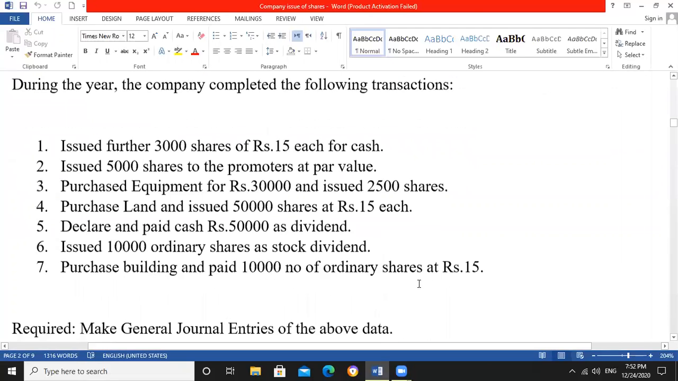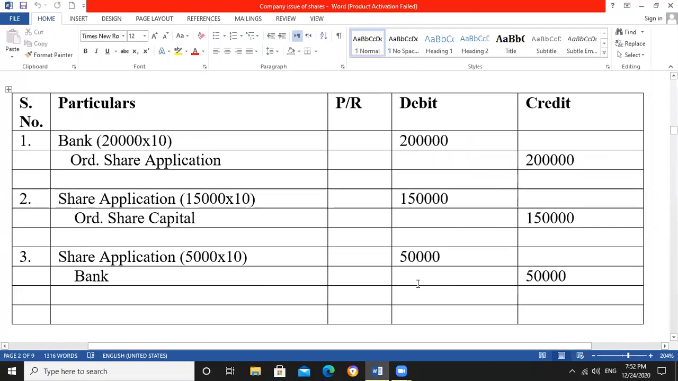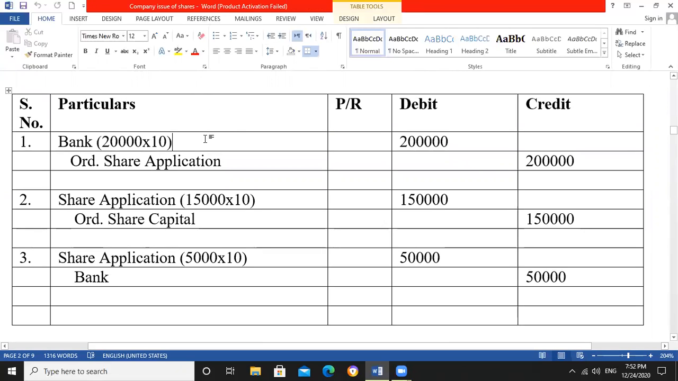So the entry will be like this: bank debit, amount 2 lakh rupees, because 20,000 applications were received with 10 rupees each. So the amount will be 2 lakh rupees, and share application will be credited, 20,000 multiplied by 10, which means 2 lakh. It means 20,000 applications with 10 rupees each were received.